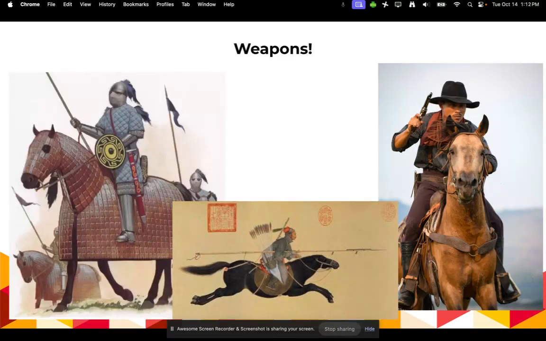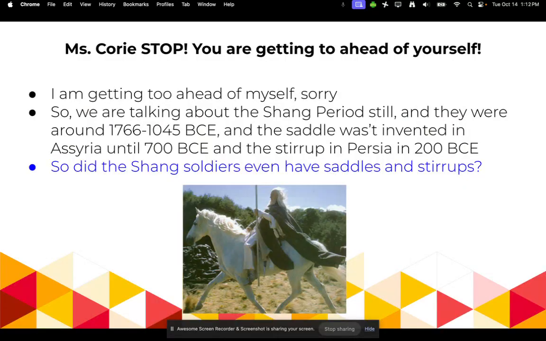Weapons. Yep, that's right. Weapons. All right, so I gotta stop here. I'm getting way too ahead of myself.